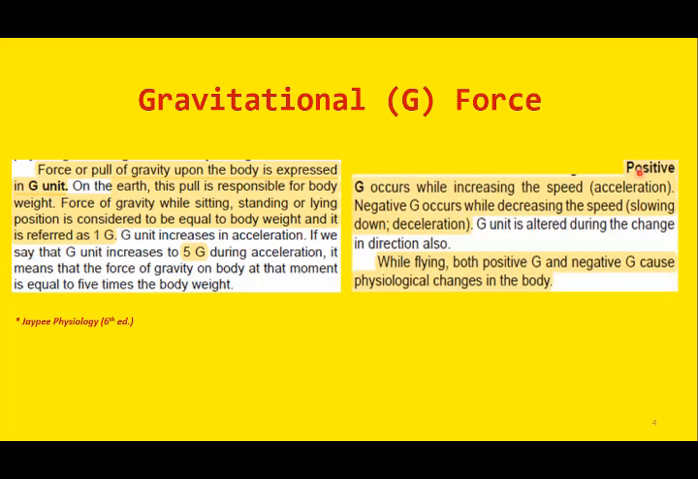Now this gravitational force can be positive or negative. We will label it as positive G force when we are increasing the speed, what we call acceleration. Similarly, when we decrease our speed or when we are slowing down, this is negative G or deceleration. So whether there is positive G or negative G, both the types of gravitational forces do affect our physiological systems, all the systems: the respiratory system, the cardiovascular system, the renal system, and even the endocrine system to some degree as well.